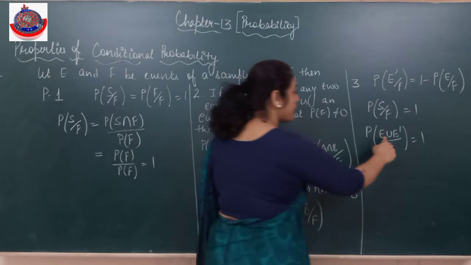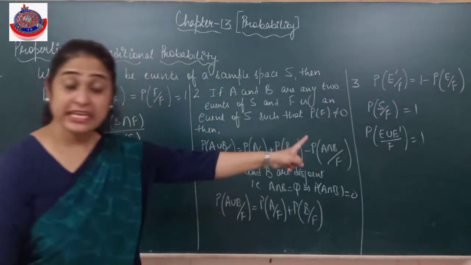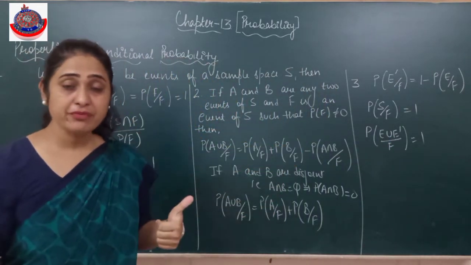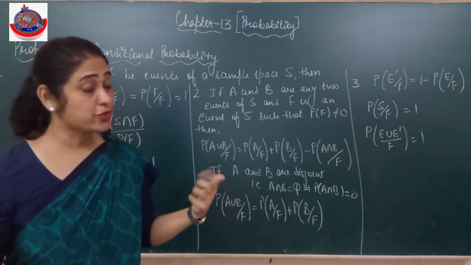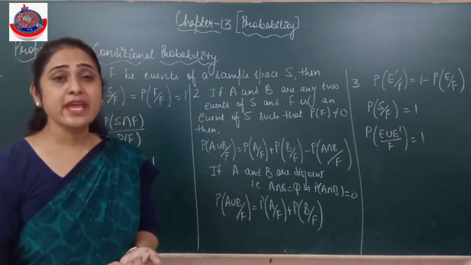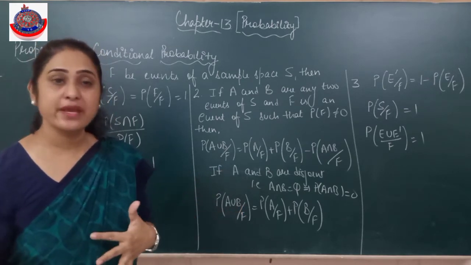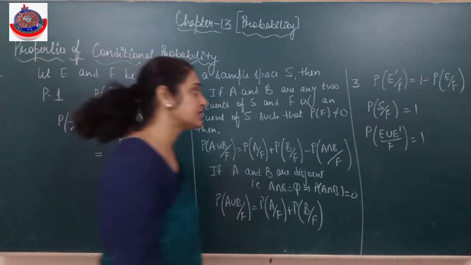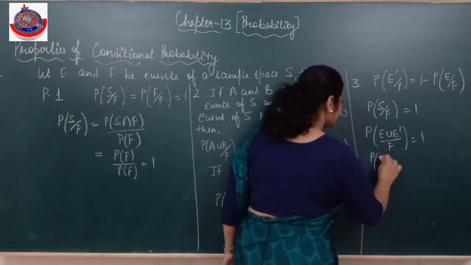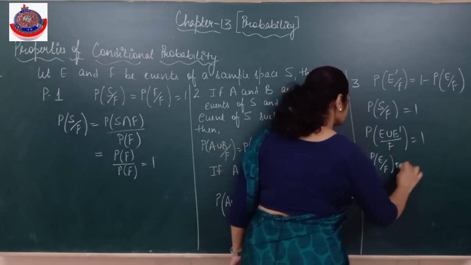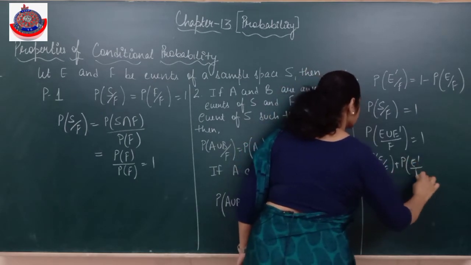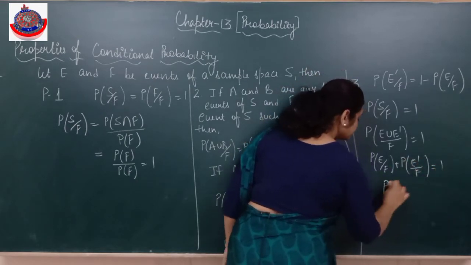Is it clear? Right now we have done. And E and E dash, happening of E and not happening of E, दोनों आपस में disjoint sets होते हैं, कुछ common नहीं होता. Because not में क्या आता है, जो element E में नहीं है वो E dash में है, तो ये वाली property apply कर सकते हैं. So it will be probability of E. तो क्या आ गया?